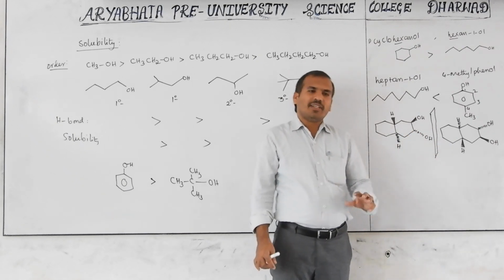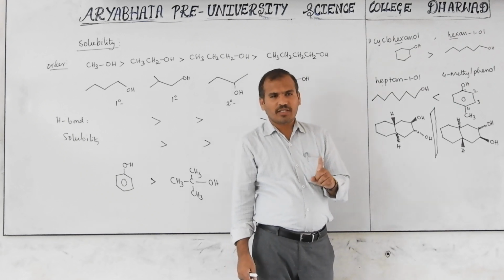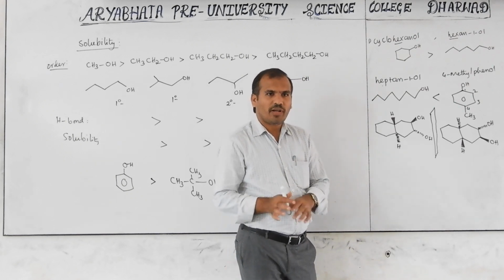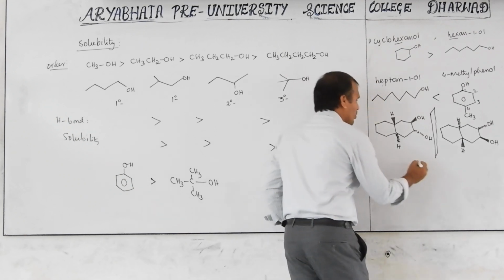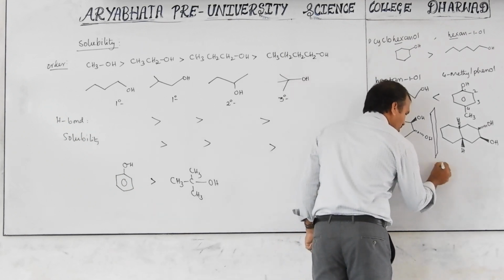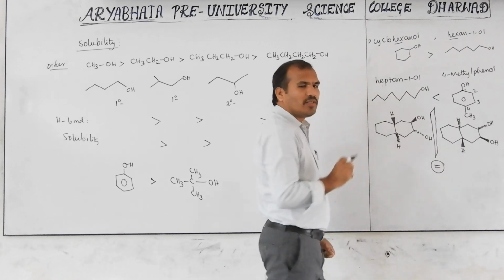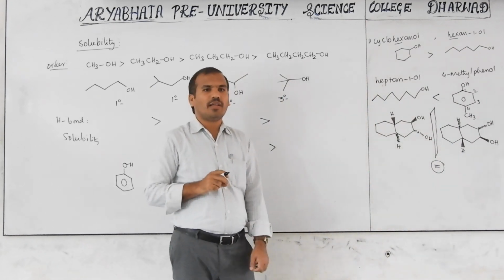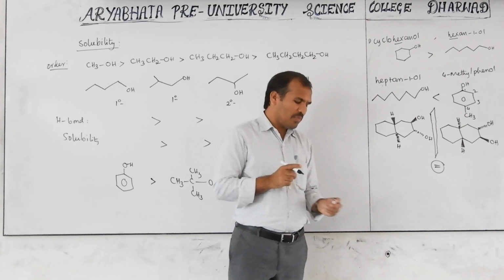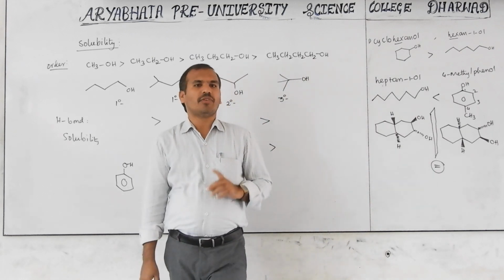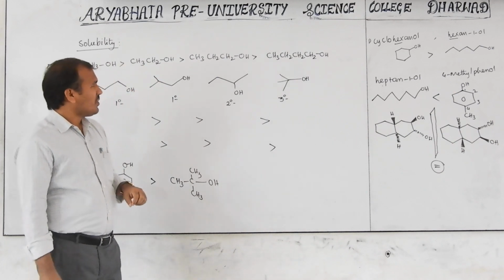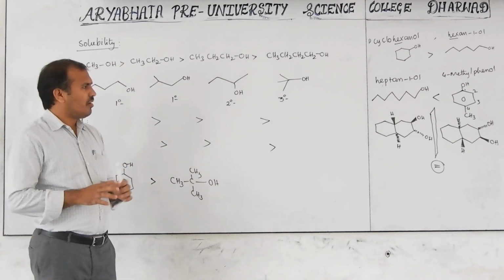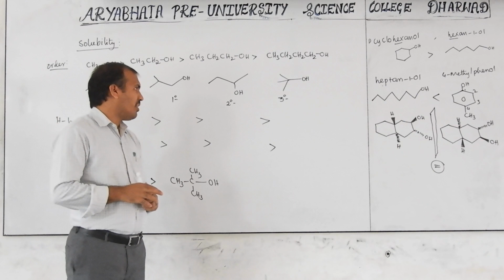Molecular formula same, everything same. When enantiomers are there, their solubility and boiling point are the same. That's why both are equally soluble. Boiling point also nearly equal. Keep in mind that enantiomers have the same solubility. So I gave some examples of solubility, all different examples.